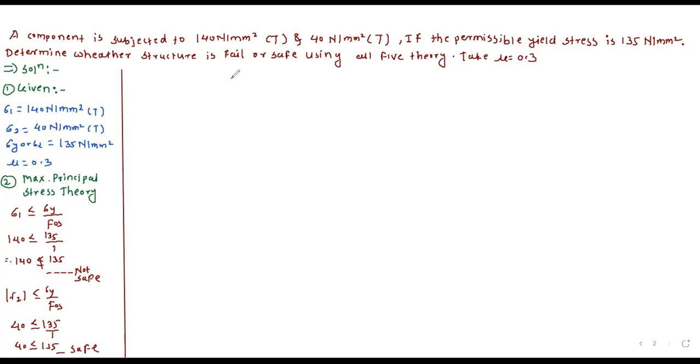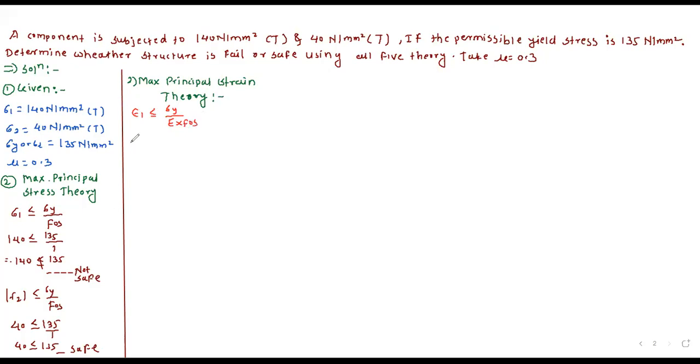So second theory is the maximum principal strain theory. The equation for this strain theory is epsilon 1 should be less than or equal to sigma y divided by E into factor of safety.